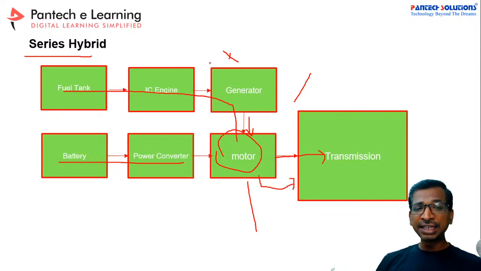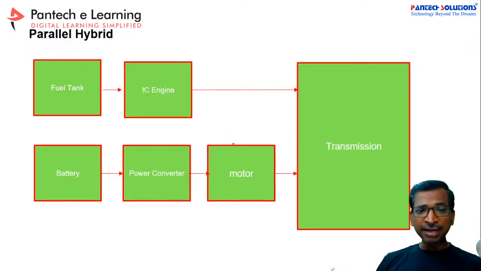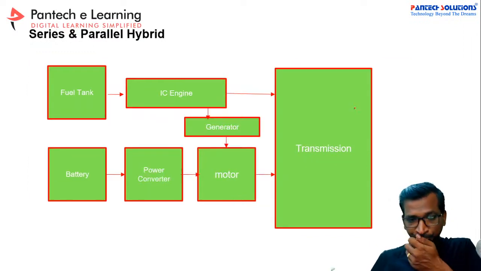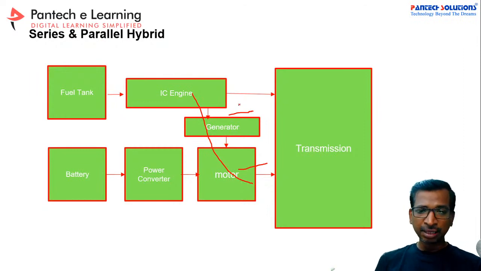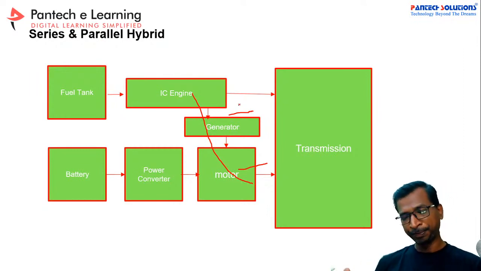This is called the series hybrid. Similarly, in the parallel hybrid, both powers are directly connected to the transmission system, so based on the availability of the source, the vehicle can move. And there is also the series-parallel hybrid, where the entire system works in either series mode or parallel mode. These are some basic concepts to understand how the vehicle works.